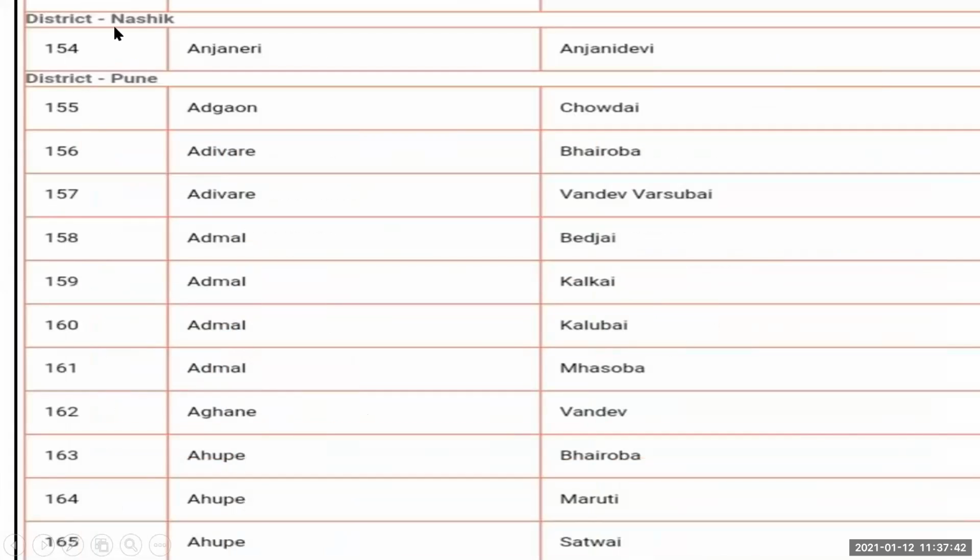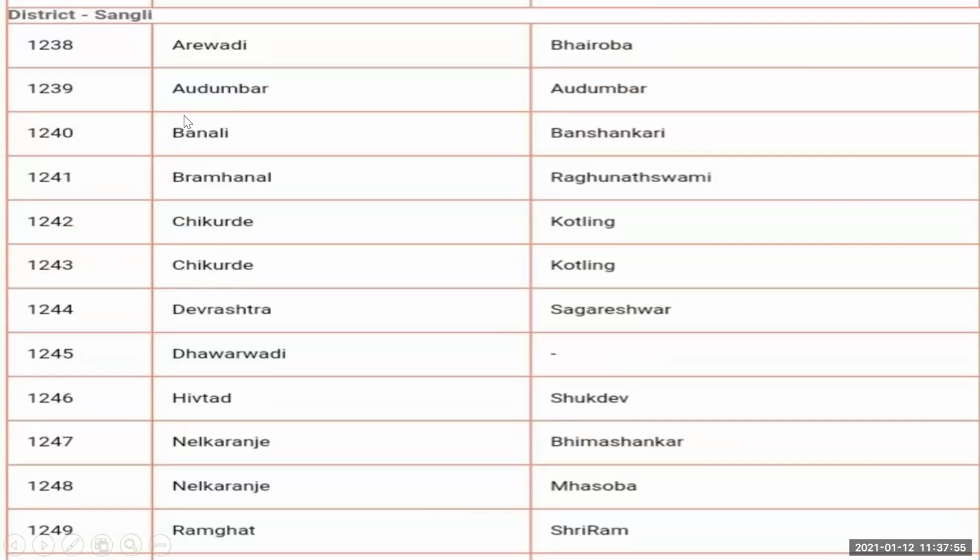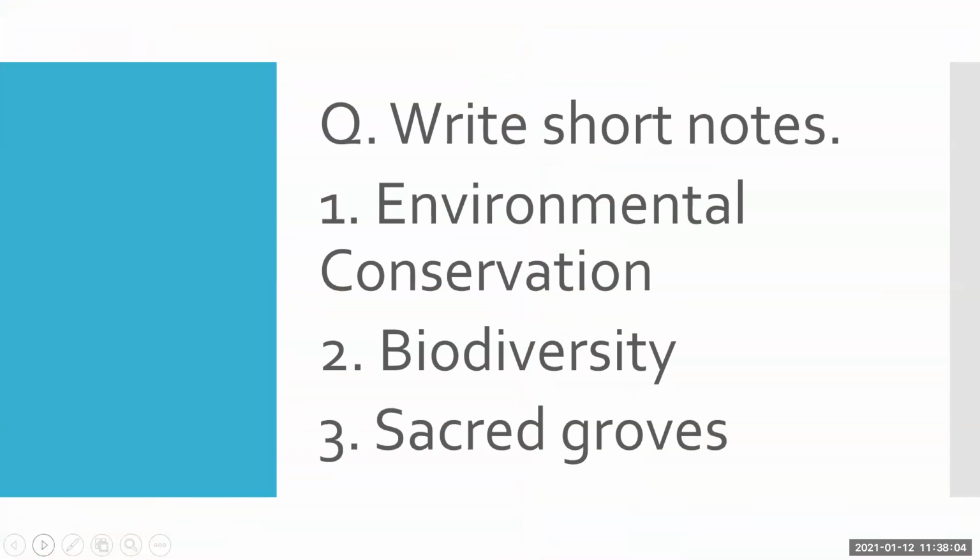Here I give you an example of Nashik. In district Pune, you will find these locations, and these are the names of sacred groves. Here in district Sangli, you will find these names, the locations where you will find these sacred groves. Okay, and now these are the questions for you.